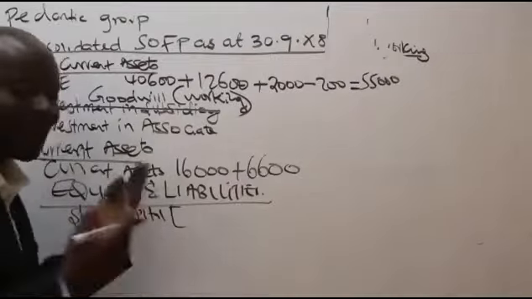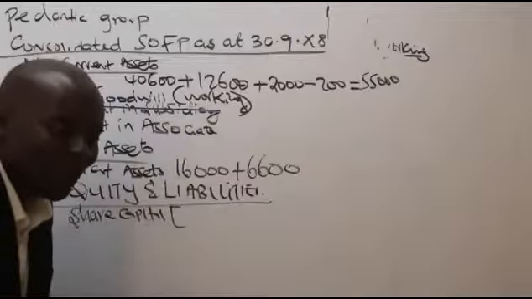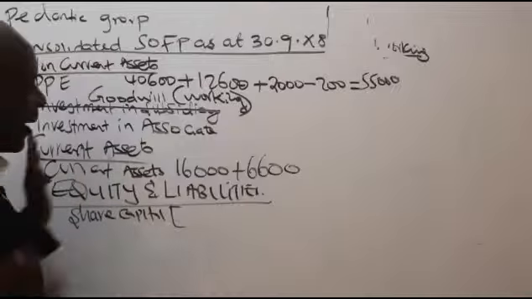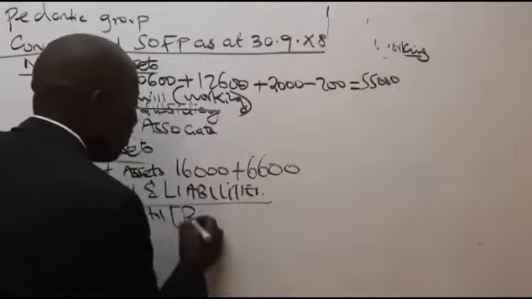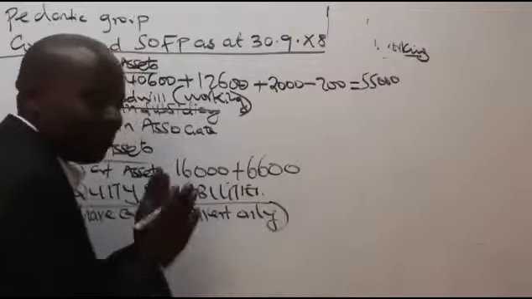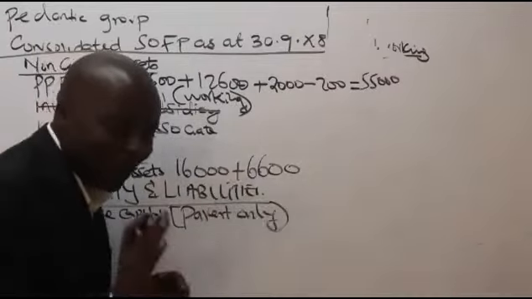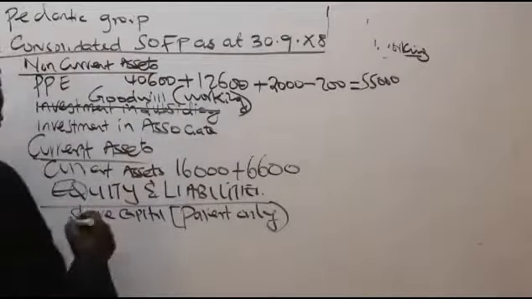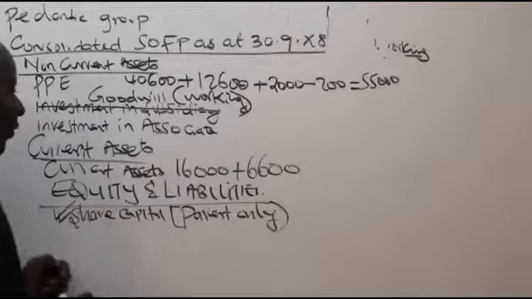Share capital is always the one of the parent we pick. So for share capital, we shall pick the one of the parent only. You simply go to that column of the parent and put it in. Thank you very much, Clinton. You pick the one of the parent only. Correct. From share capital, what else do we have?